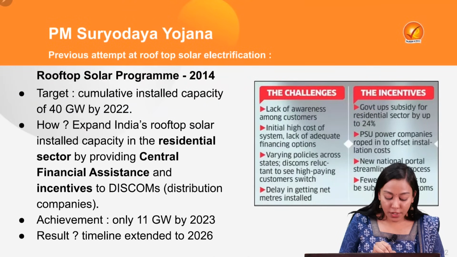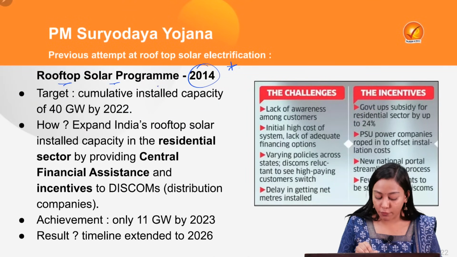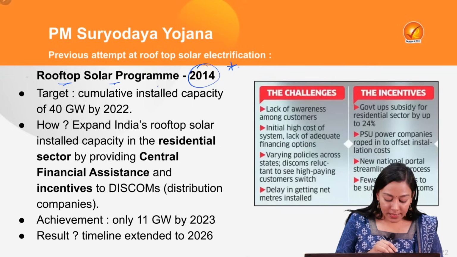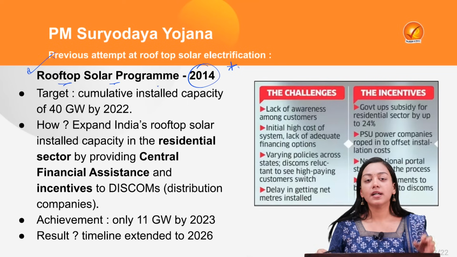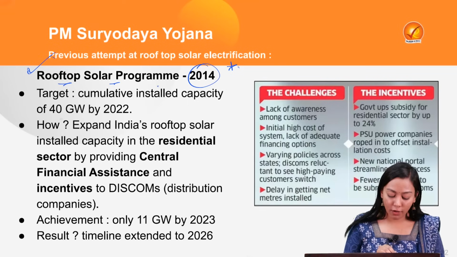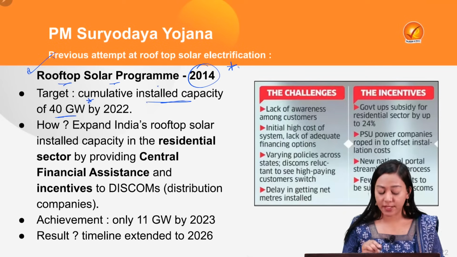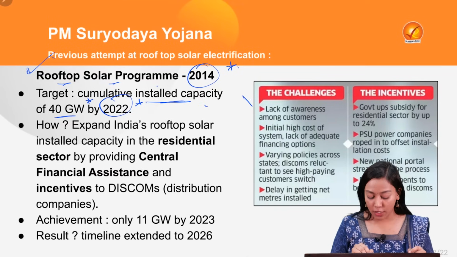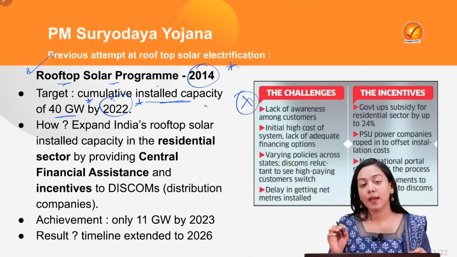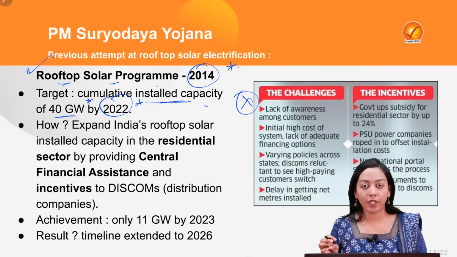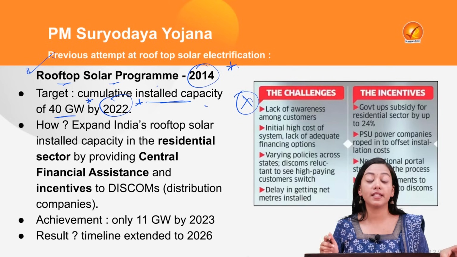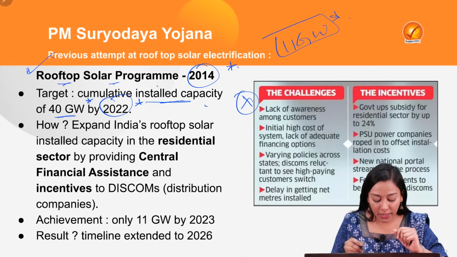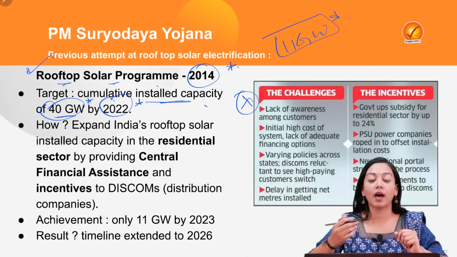So the previous scheme was the Rooftop Solar Program of 2014, launched by the Ministry of New and Renewable Energy. Here, this which was launched in 2014 set a very minor target of achieving 40 gigawatt of solar installed capacity by the year 2022. Is it successful? Not at all, not even minorly successful. Because if you take up the stats of December 2023, you will see that the total installed capacity that is coming from rooftop is just 11 gigawatt. This is not even half of what we had targeted.